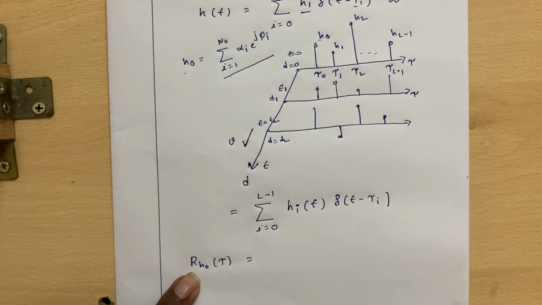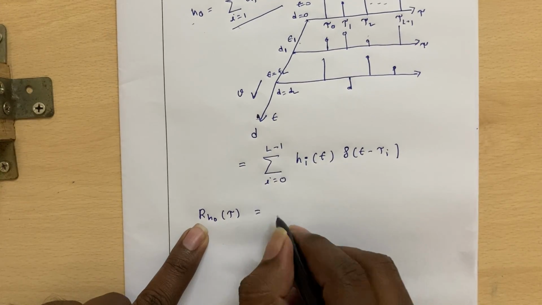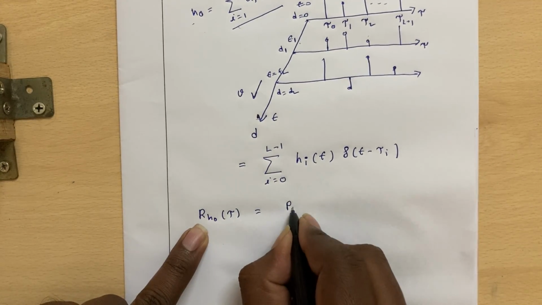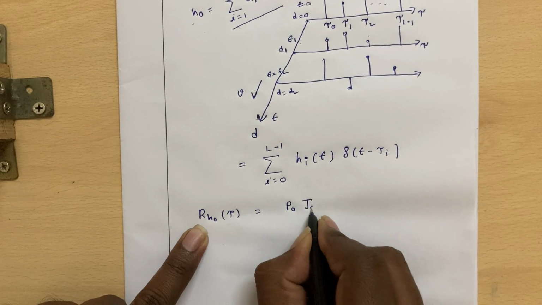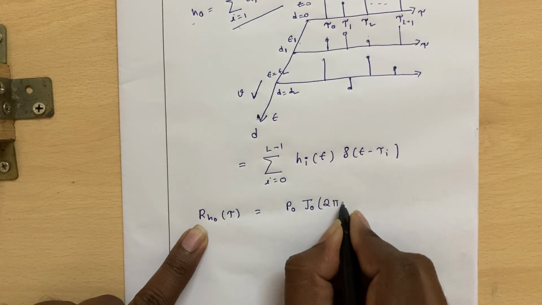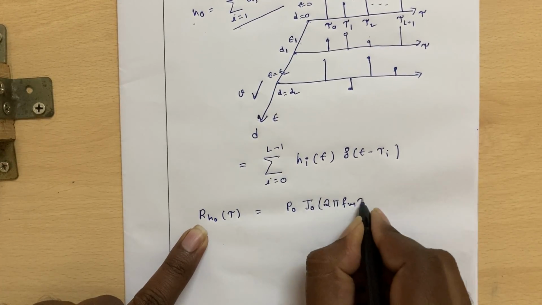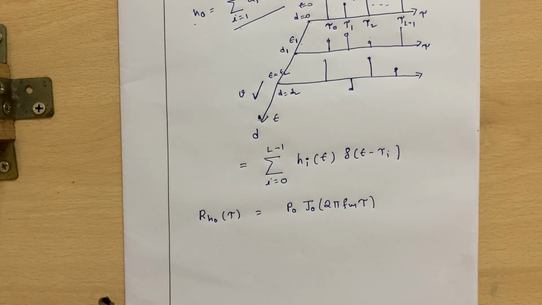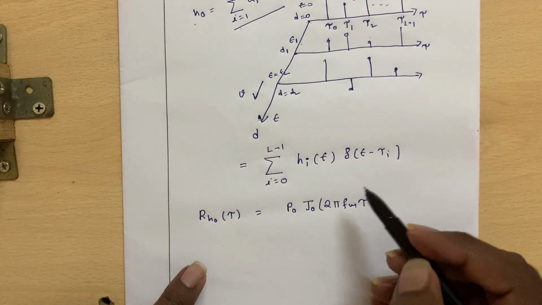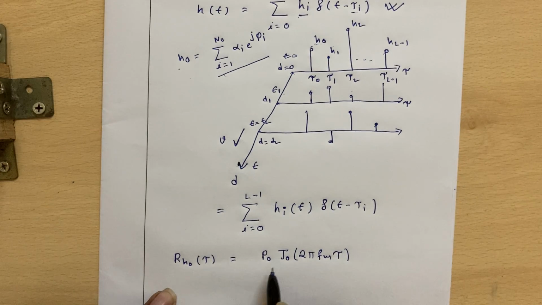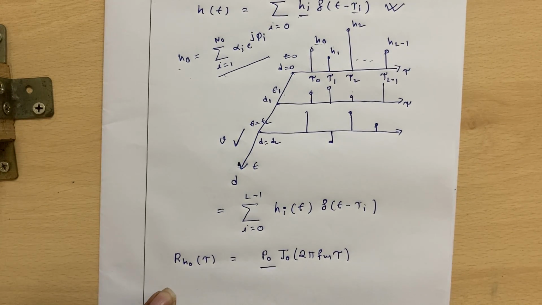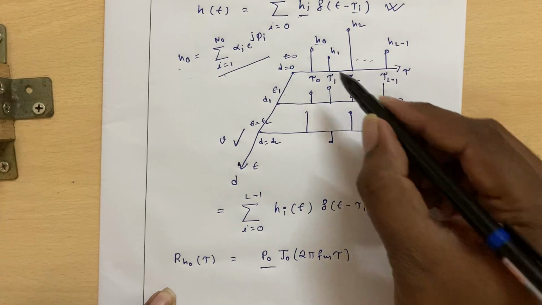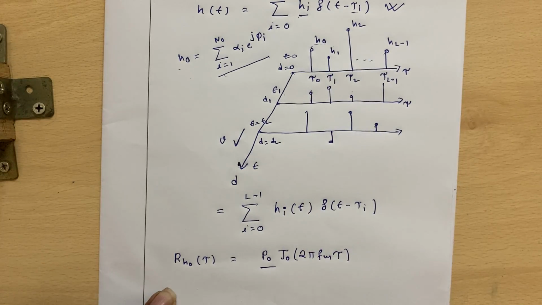So the autocorrelation function for the h0 coefficient will be something like P0 J0 of 2 pi, which we have derived for flat fading. The same can be extended to the first tap, where P0 is the average power contained in the tau 0 path, the zeroth path.